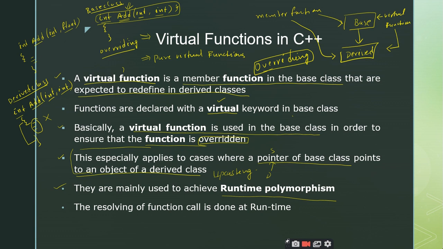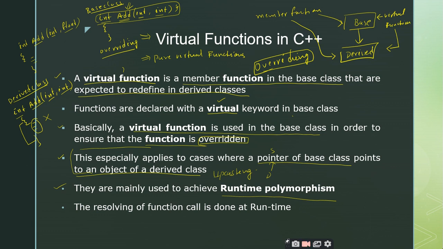Then we came to the second part, inheritance, and from there we discussed abstract classes, pure virtual functions, virtual functions, and upcasting, and everything is related to runtime polymorphism. The entire third unit is purely dedicated to the polymorphism concept.